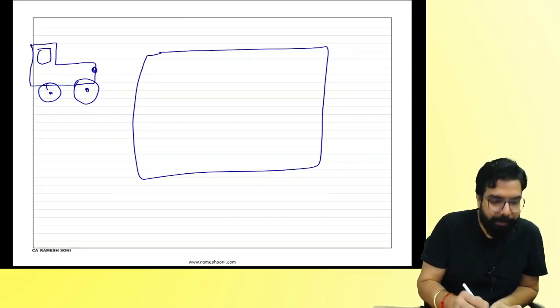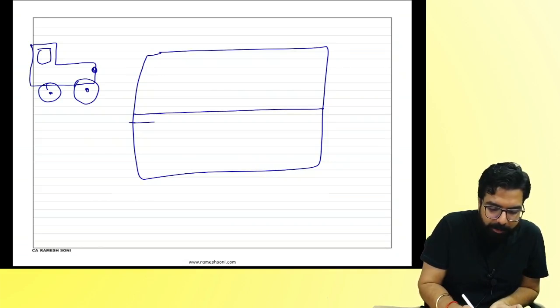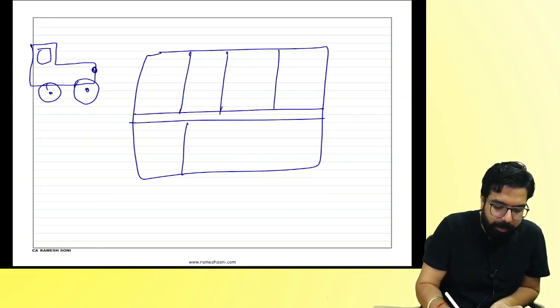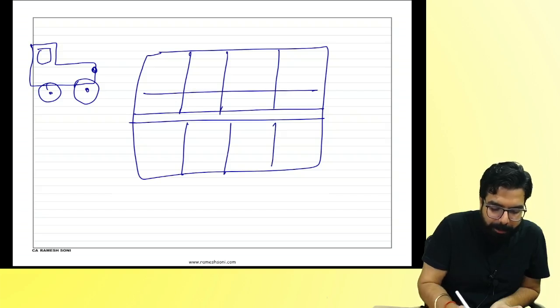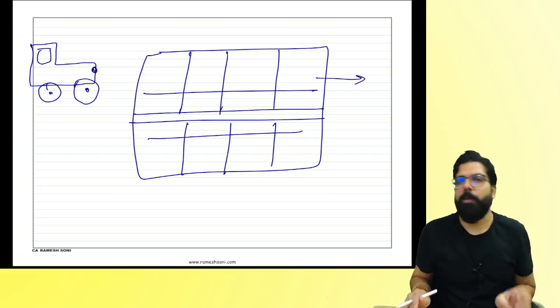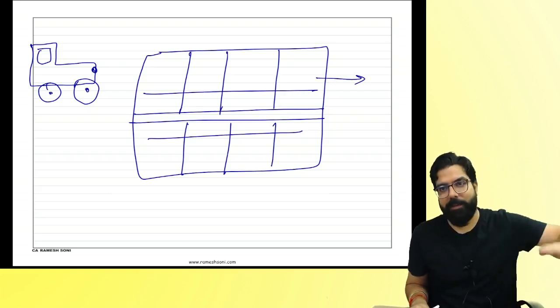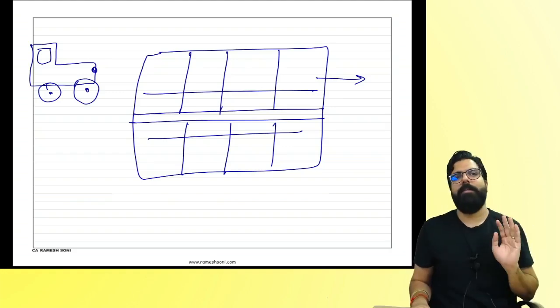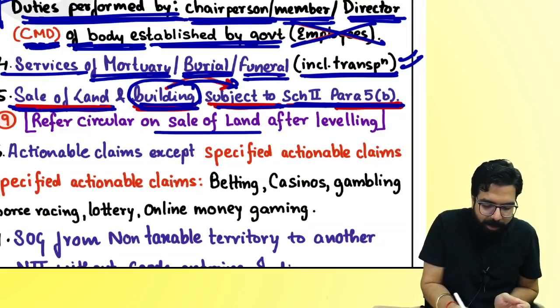Now what will the developer do? He has done the leveling. Now the developer will make a road over here. He will make plots. He will put all the pipelines inside. And then he will sell the plot of land after leveling. Whether you sell land or you do leveling and sell the land, the government clarified, one circular came,